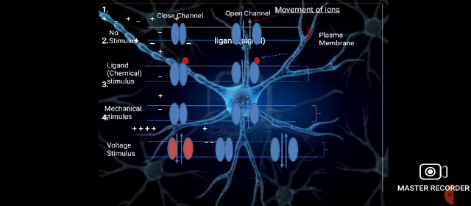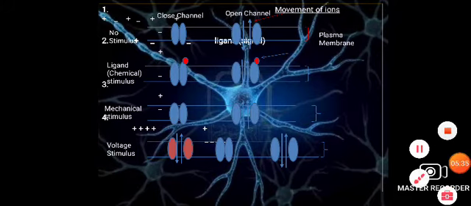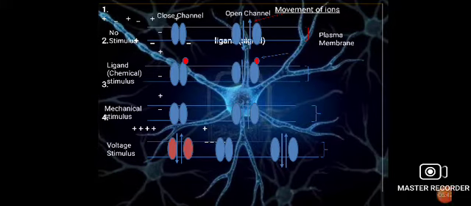These ions, or the voltage or membrane potential, help to open the closed channel, and after opening it allows the entry of the specific ion for the voltage gated channel.